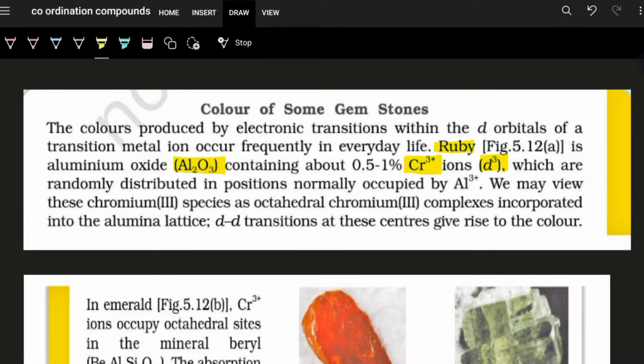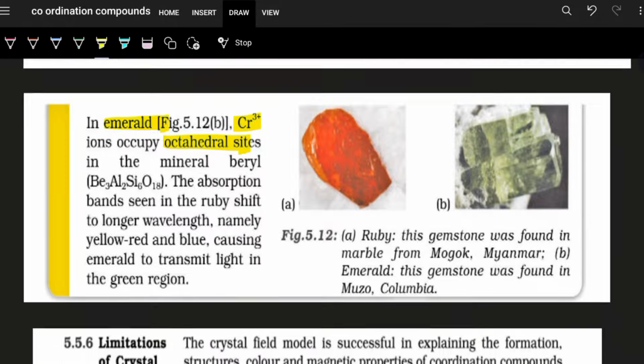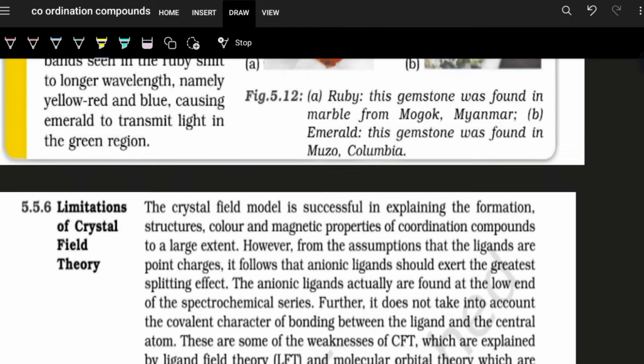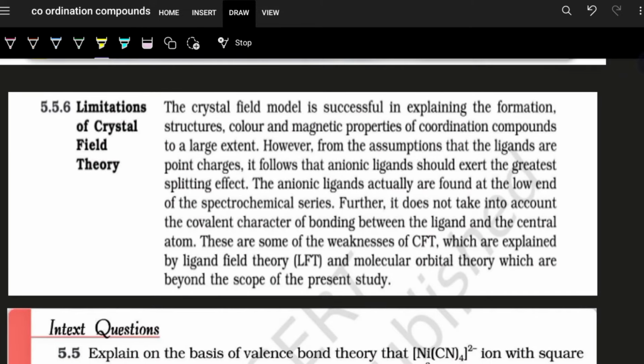Now, why this beautiful color? Because its structure contains unpaired electrons and it undergoes d-d transition. That gives this beautiful color. Emerald also contains Cr3+ ions in an octahedral arrangement, and it actually gives this vibrant color. Here again d-d transition takes place. So these are the limitations of crystal field theory, which I told you in the very beginning, that it considers ligands to be point charges.